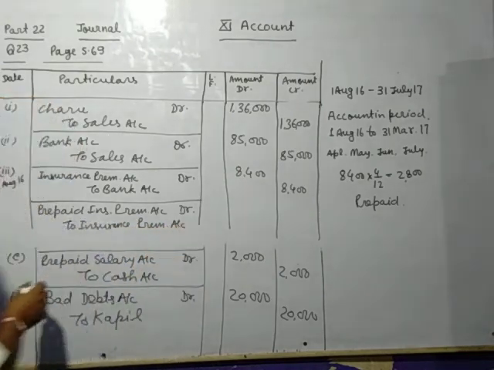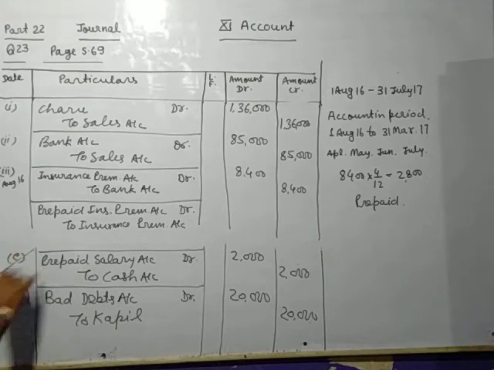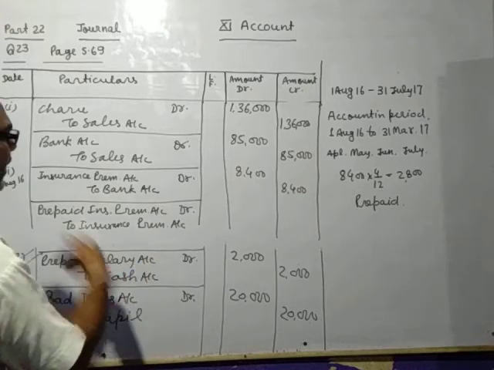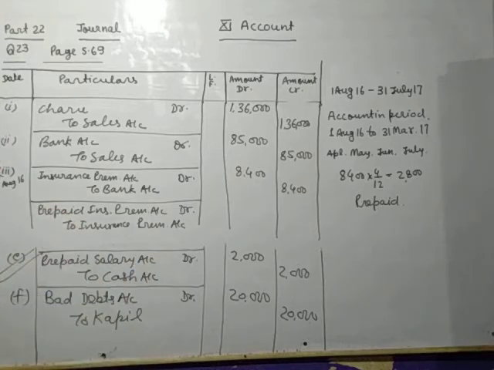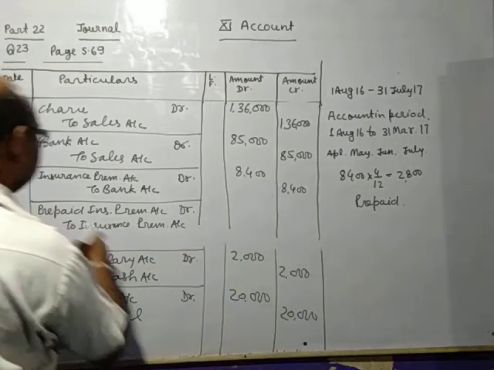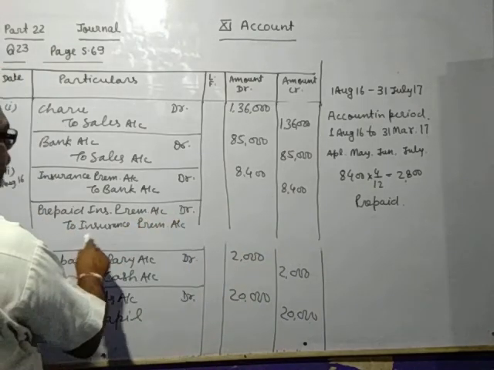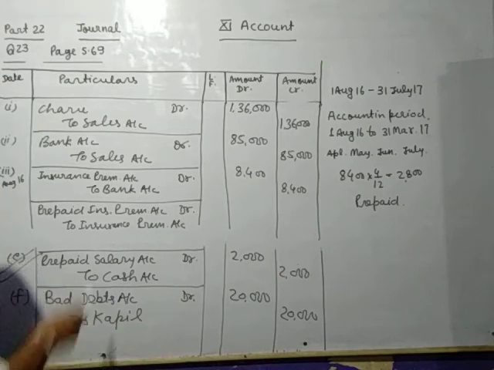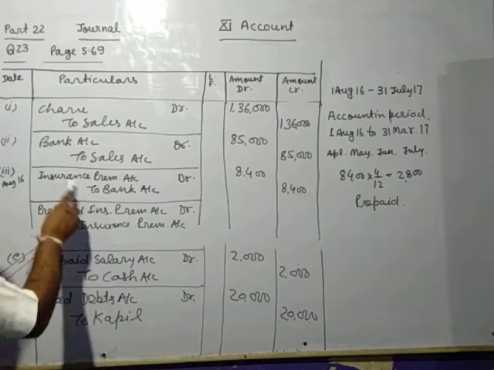So in the previous question, for the prepaid, you have passed the entry prepaid salary debit to cash. But here you have passed the entry prepaid insurance premium debit to insurance premium, because cash payment already you have done.